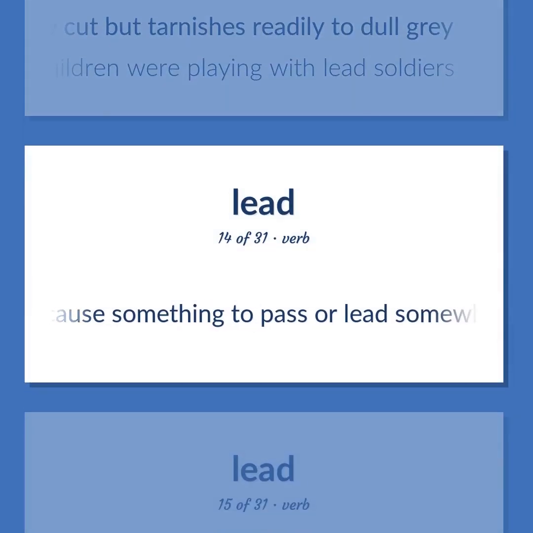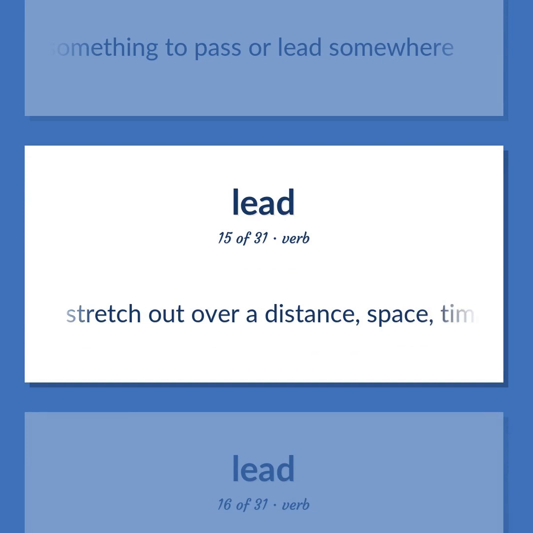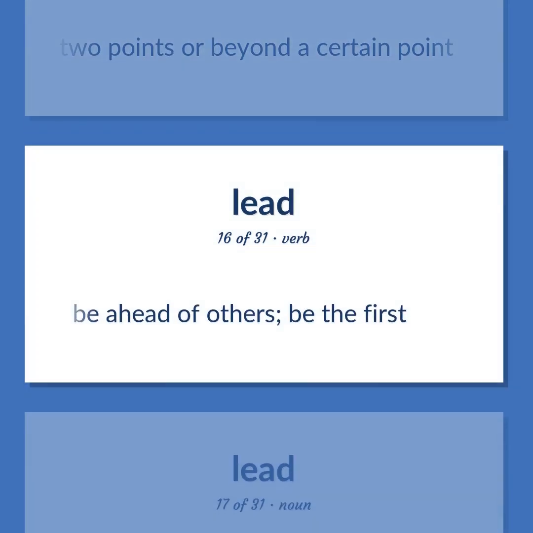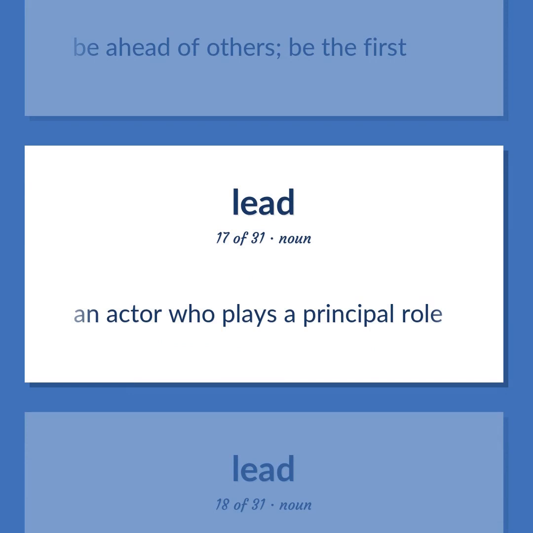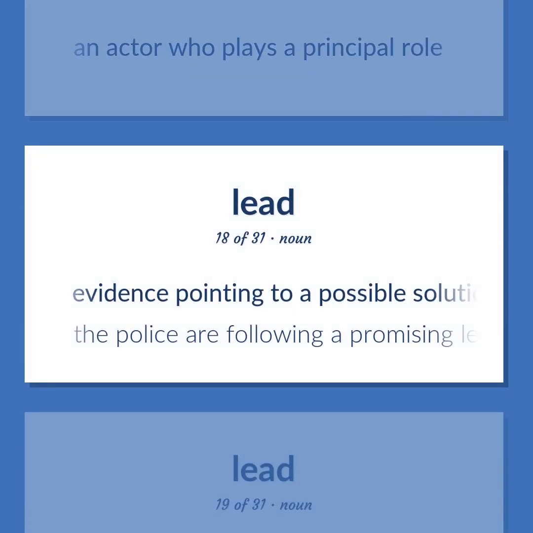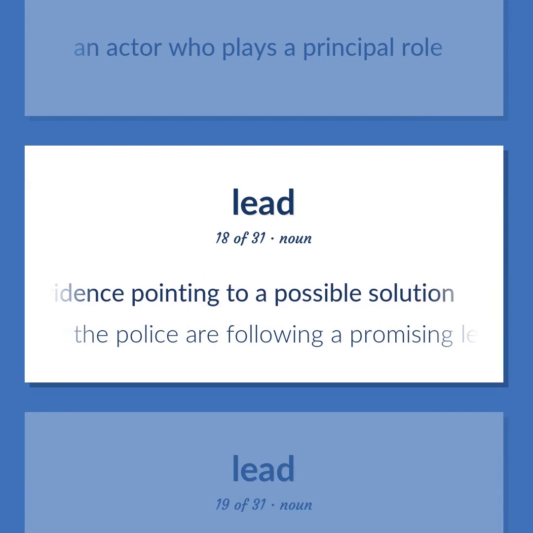Cause something to pass or lead somewhere. Stretch out over a distance, space, time, or scope. Run or extend between 2 points or beyond a certain point. Be ahead of others. Be the first. An actor who plays a principal role. Evidence pointing to a possible solution.